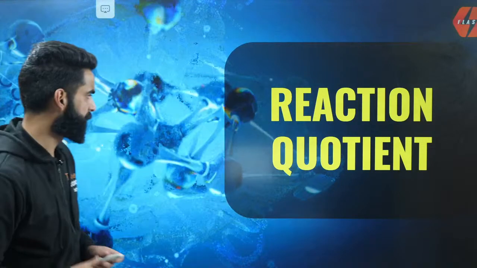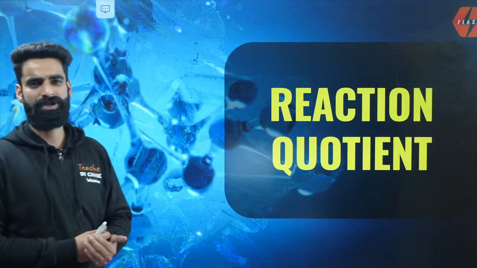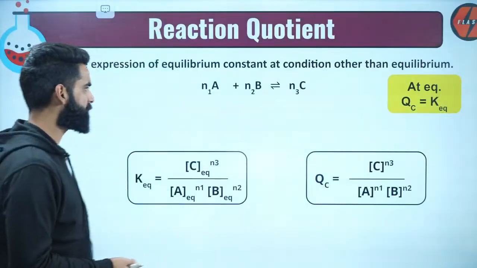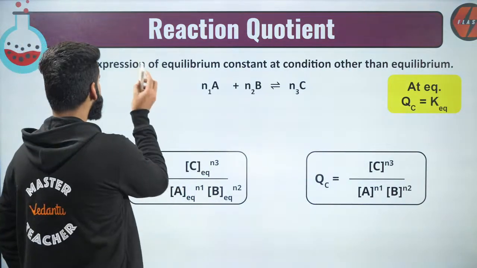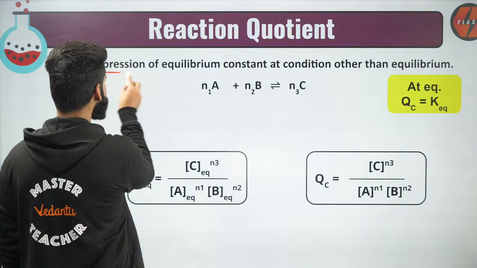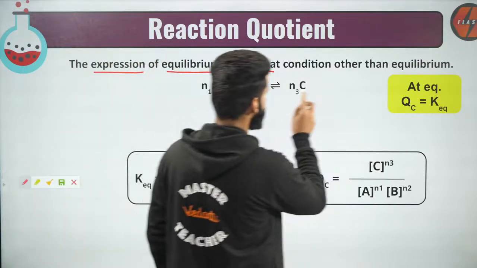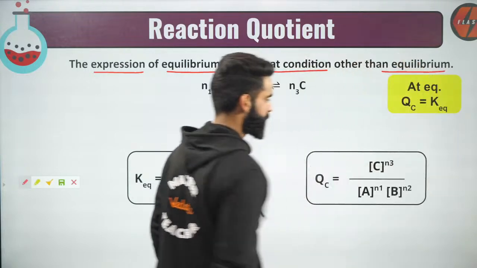Let's understand this simple topic as well. Reaction quotient. What do we mean by the term reaction quotient? What is this reaction quotient all about? Okay, let's get to know about this reaction quotient. See, guys, very simple. It is basically the expression of the equilibrium constant at any condition apart from your equilibrium conditions.